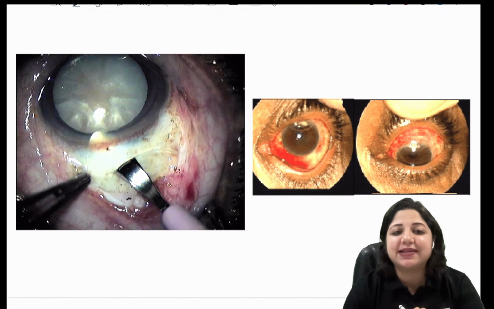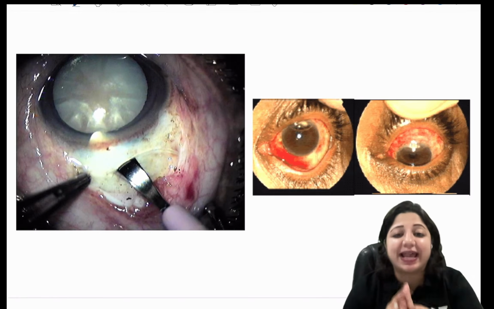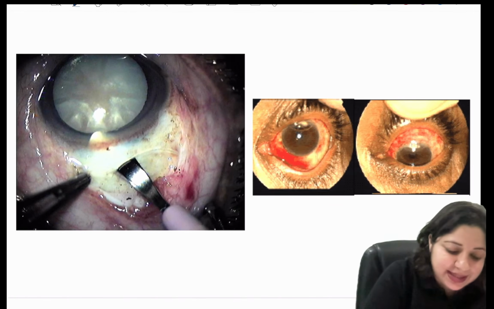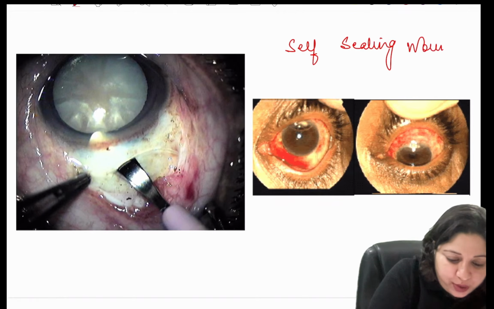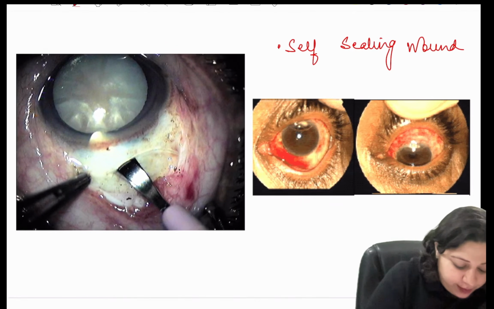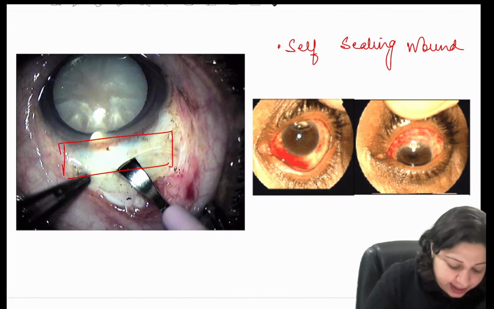This is the surgery where I told you it has a self-sealing wound, and there will be a tunnel. What do you get to see here? See here, there is a tunnel.